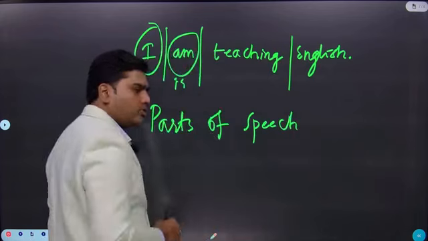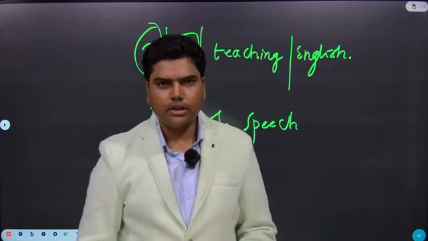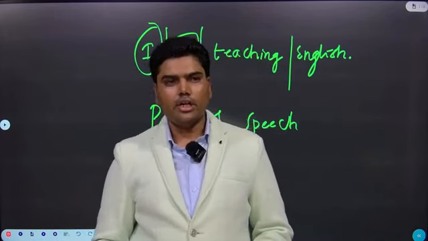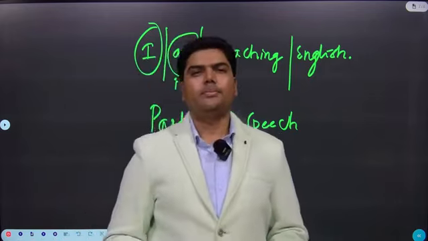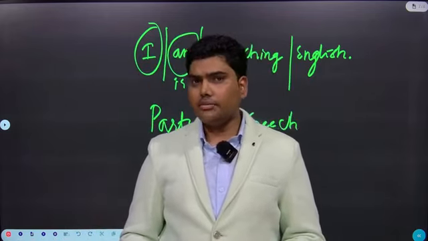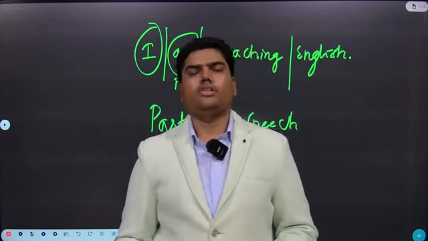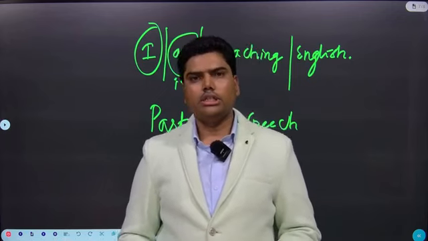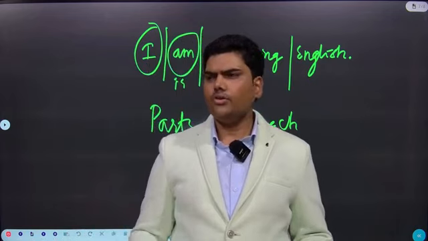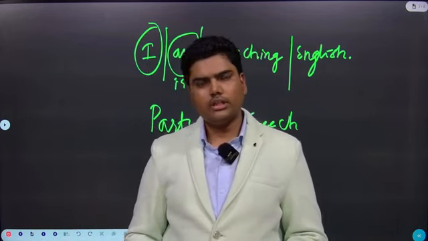We'll start with noun, kinds of noun. What is noun? Do you know what is noun? Noun is a name of person, place, things, idea. Idea means a kind of notion that you cannot touch, that you cannot see. These are the ideas. Example, why are you all here? You are jobless. Yes or no?